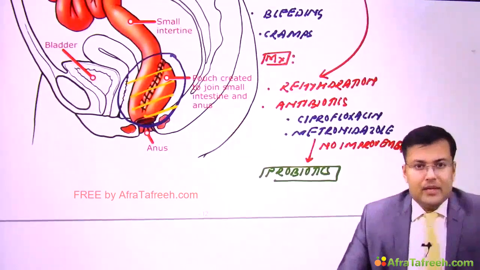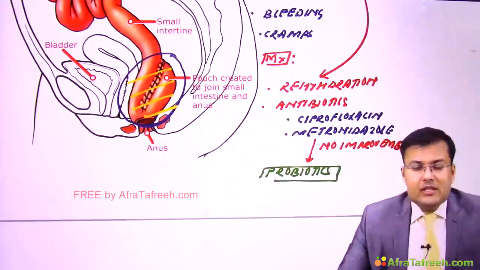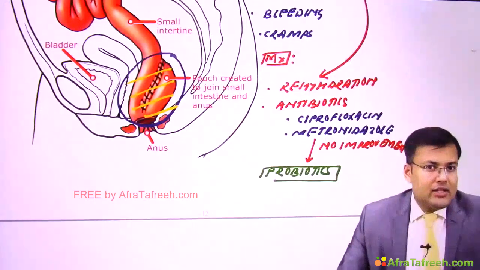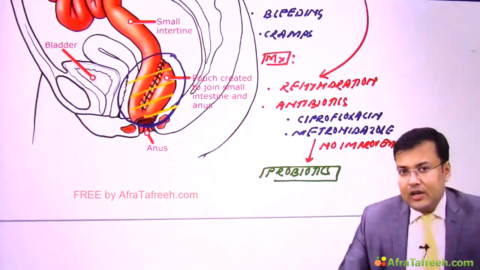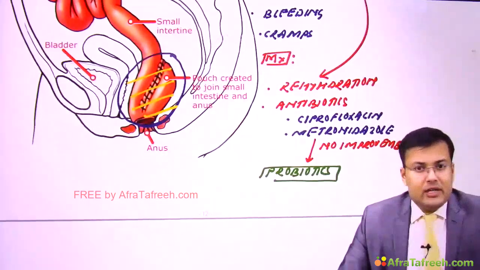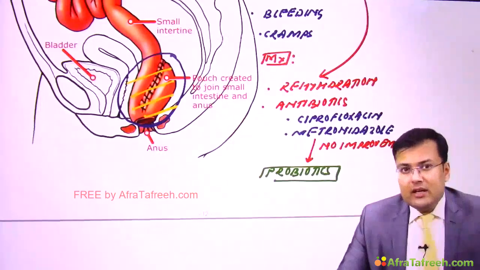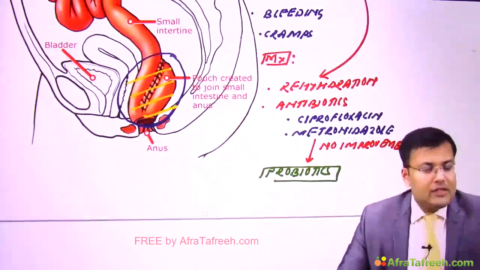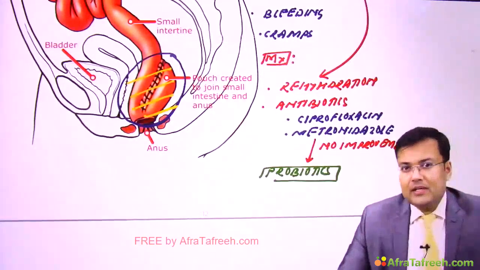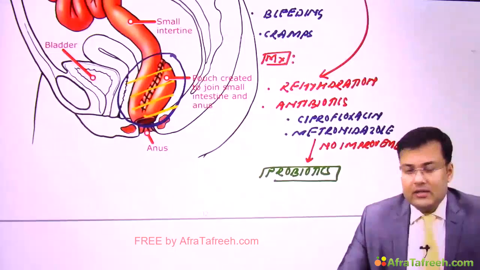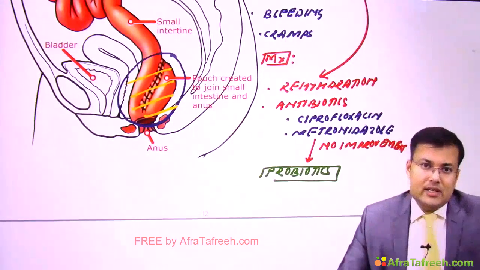Now see, during MBBS, there is only one question which is asked in relation to Crohn's disease and ulcerative colitis. This question is generally asked in second prof in pathology. And what's the question? Difference between Crohn's disease and ulcerative colitis. Even in final year, in both medicine and surgery, this question is asked. So the only one question asked in our MBBS time is the differences between Crohn's disease and ulcerative colitis. So we are going to summarize the differences between Crohn's disease and ulcerative colitis.